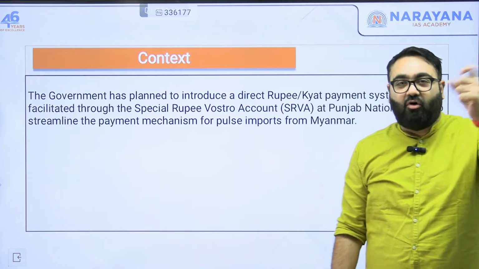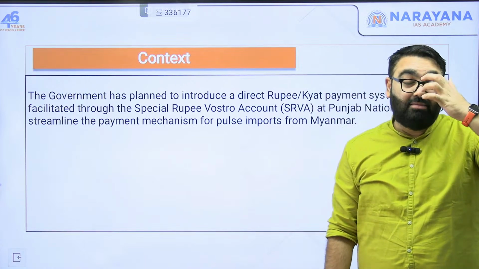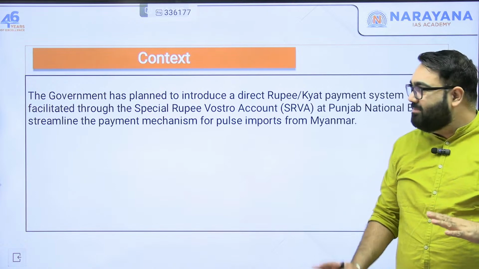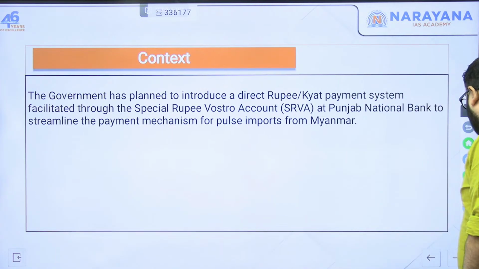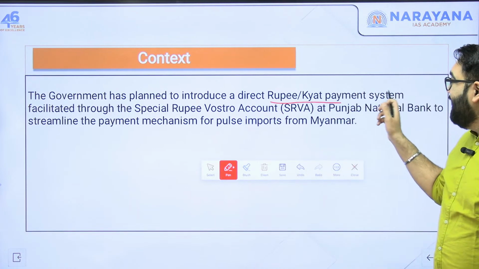When you hold a foreign bank's account in your bank in order to help them do transactions, that is called the Vostro account. Slightly confusing, but not that confusing if you actually try and remember this. Now, why is it in the news? Because the government has planned to introduce the rupee Kyat payment system.